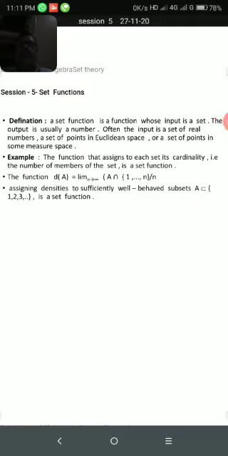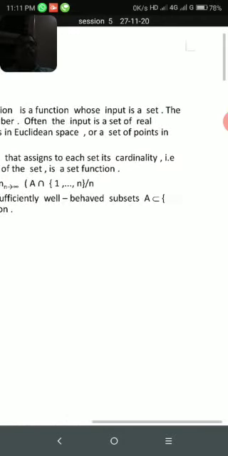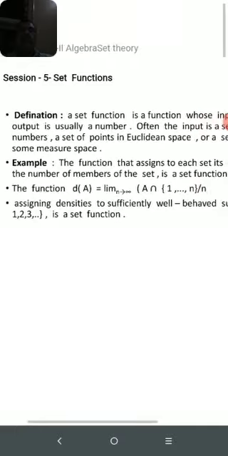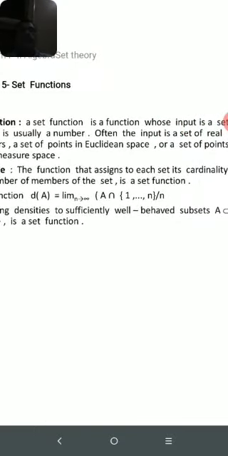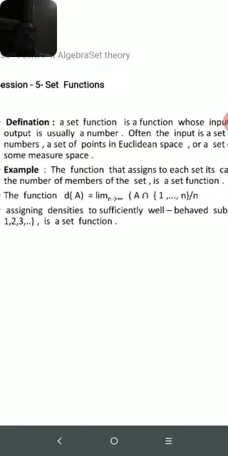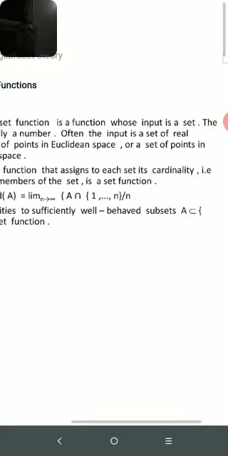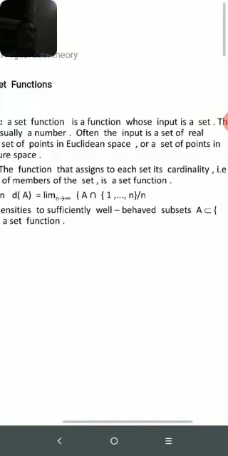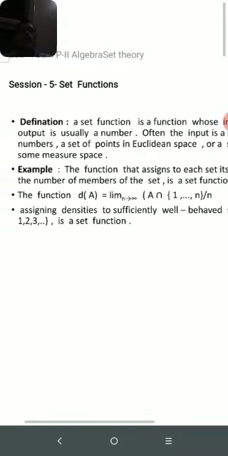Set function, the definition. A set function is a function whose input is a set. The output is usually a number. Often the input is a set of real numbers. A set function is a function whose input is what? A set. Then the output is what? Usually a number.